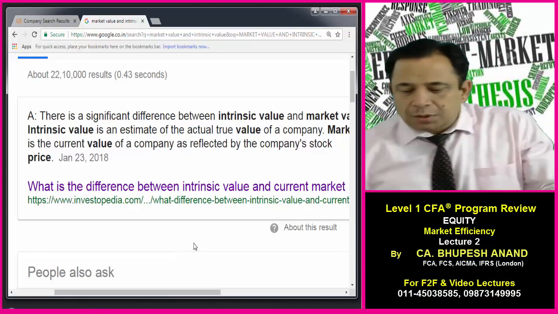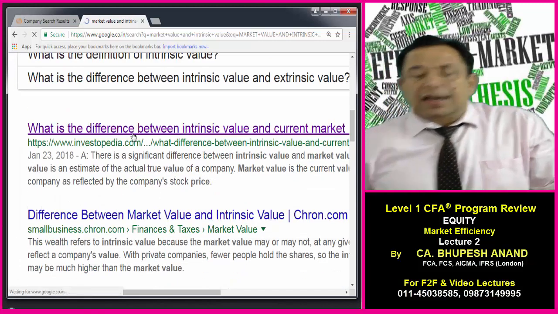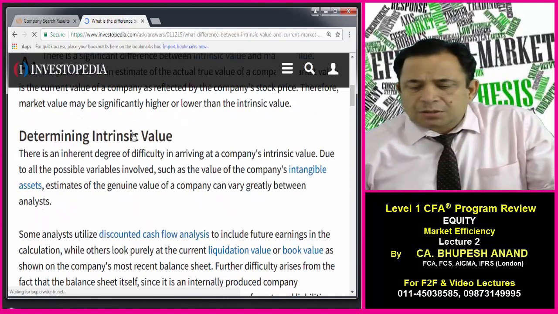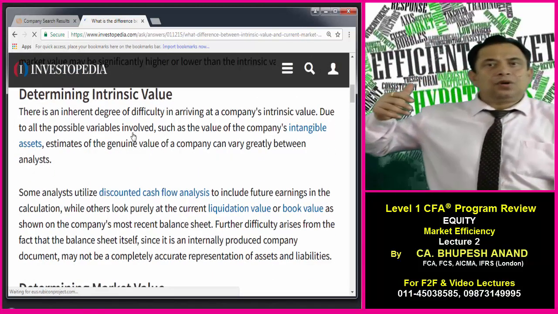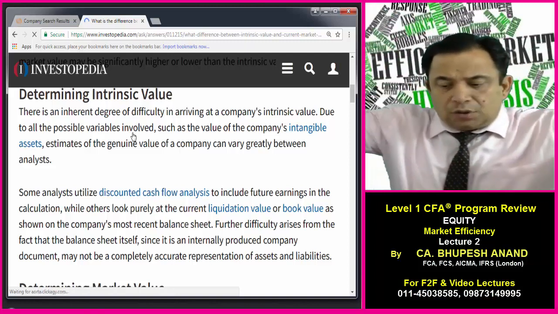Now, what is the difference between these? We can see from Investopedia the difference between intrinsic value and market value, and what are the business models we use for calculating intrinsic value.